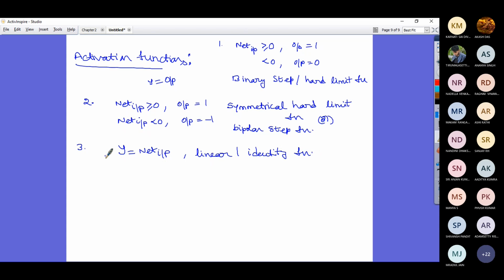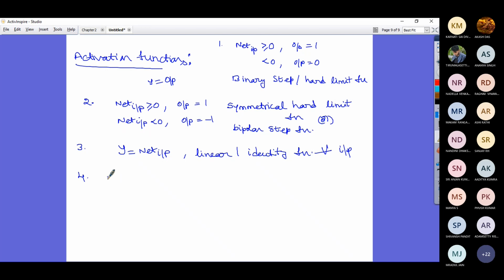You are just passing the input, whatever you receive, as the neuron's output. There is no condition here. It is for all your input. This is called linear or identity activation function.